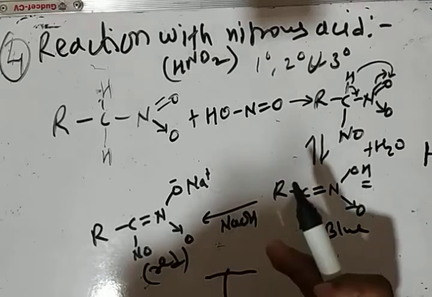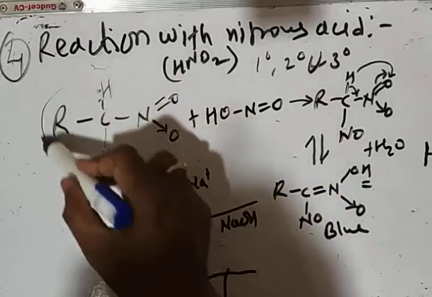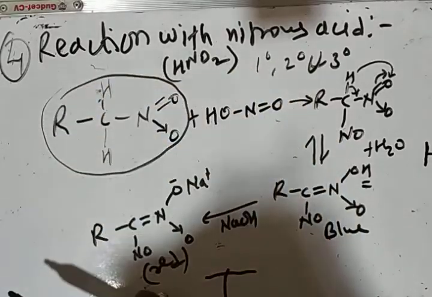By observing this color change we can say that the given nitroalkane is primary nitroalkane.